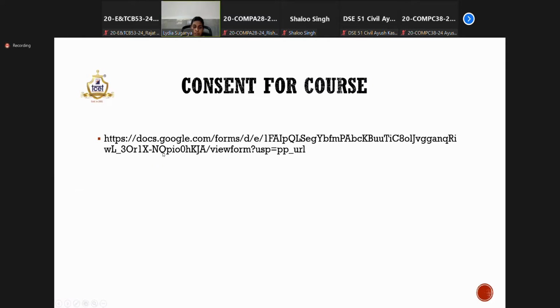In the information given in the link, you need to fill in all the information, your personal details, as well as you need to give your choice. Okay, you have to give one choice among the two courses, and in the same link you can see the detailed syllabus of the two courses. Okay, so you are required to give the consent by Monday.